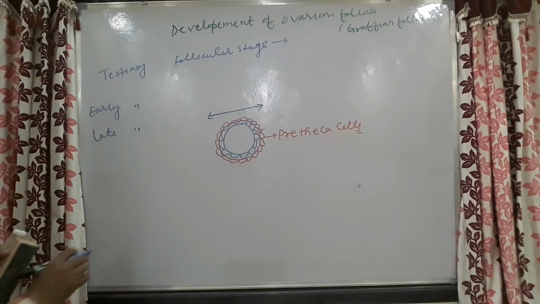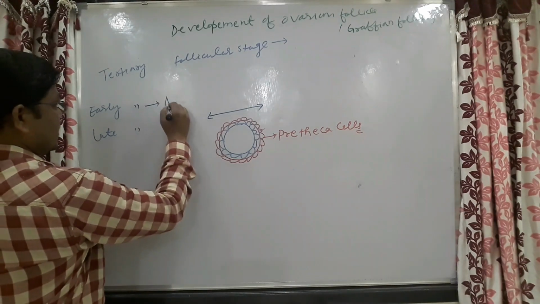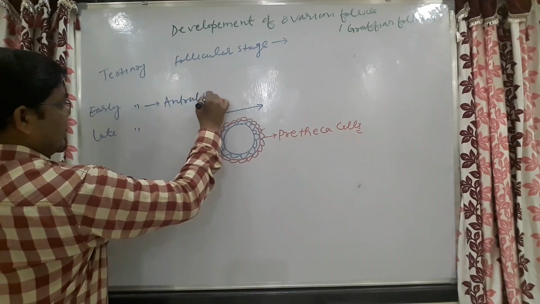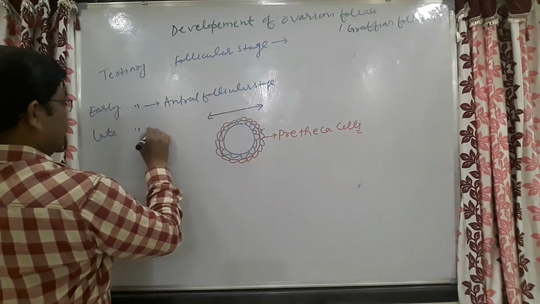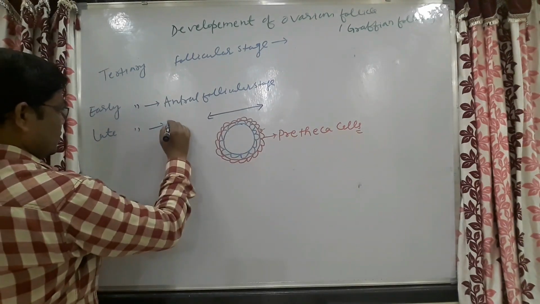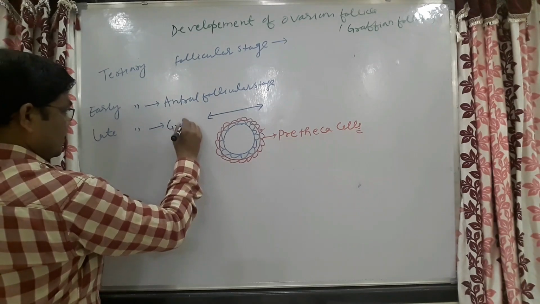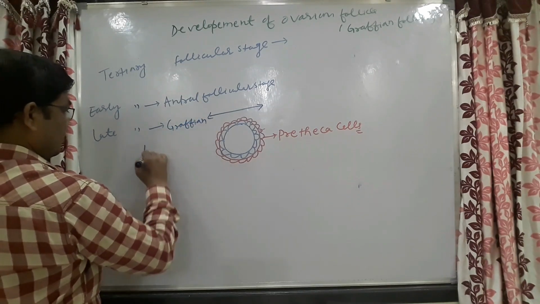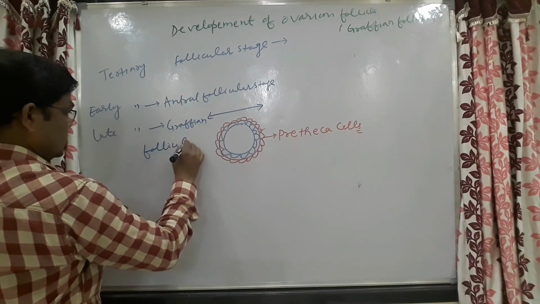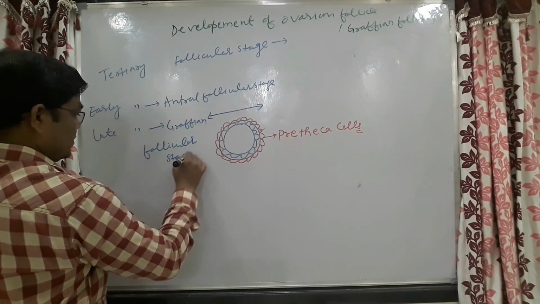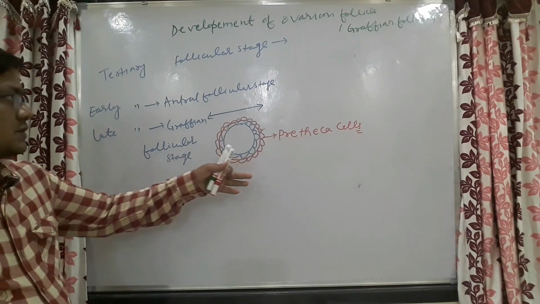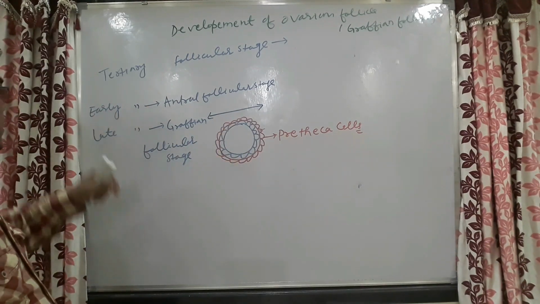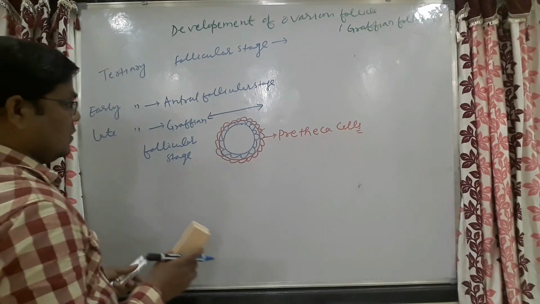The early tertiary follicular stage is also known as the antral follicular stage, and the late follicular stage is also named the Graafian follicular stage, as there is formation of matured ovum.